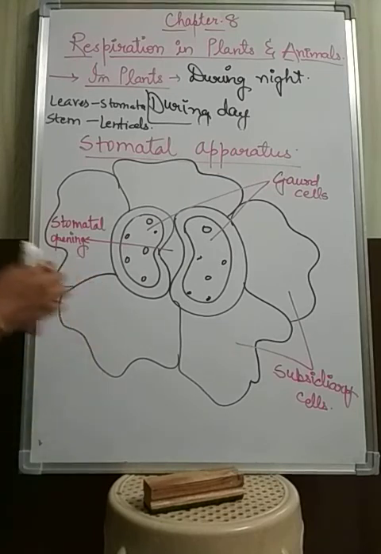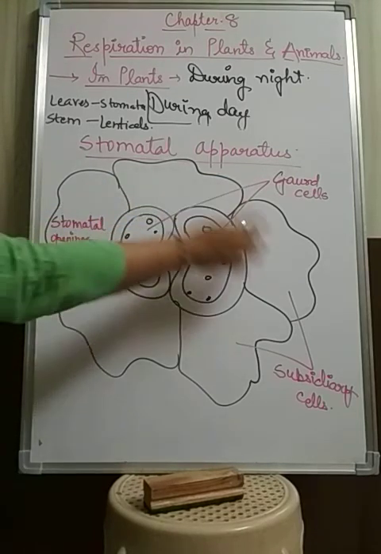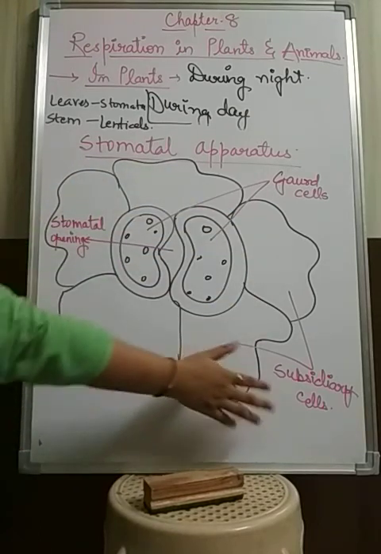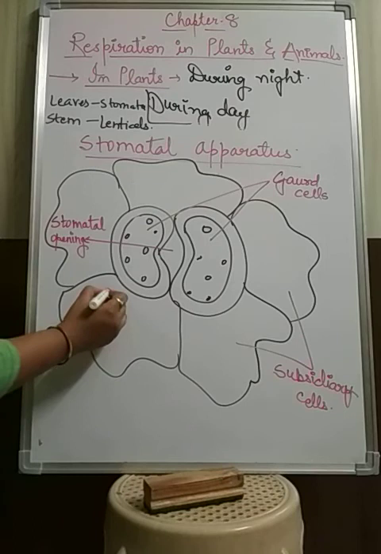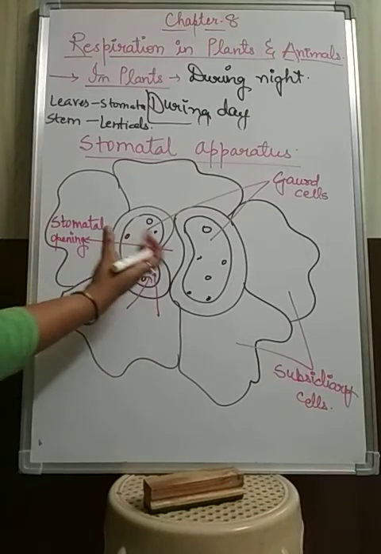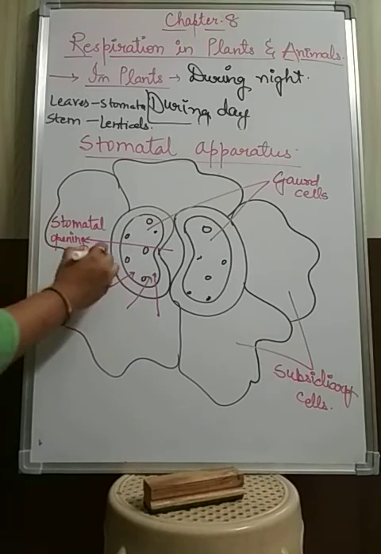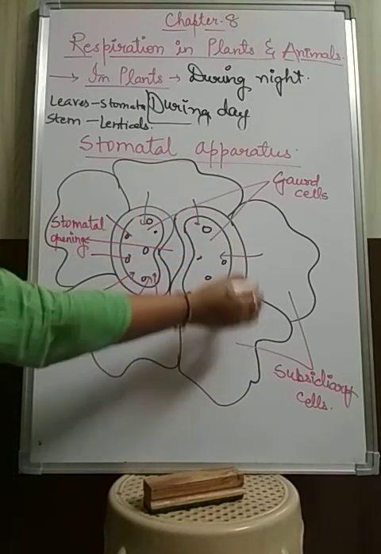They expand and shrink depending on the flow of water from the surrounding cells, called subsidiary cells. When the flow of water is good, water moves from the subsidiary cells into the guard cells, and these guard cells swell up and close the opening.